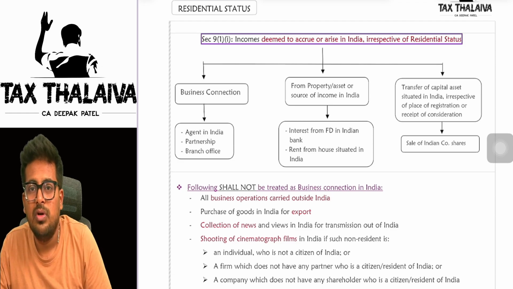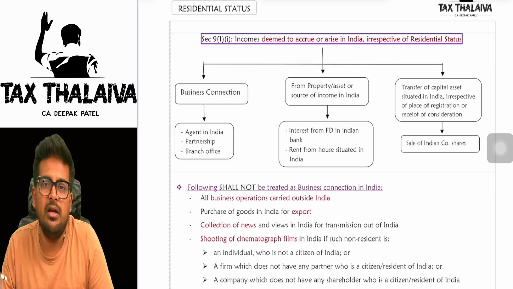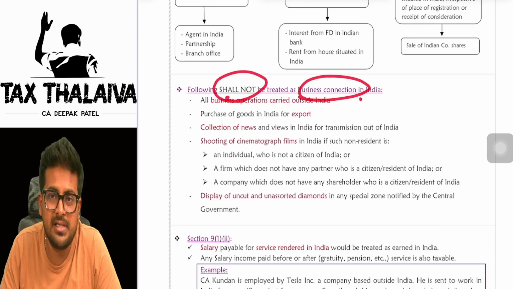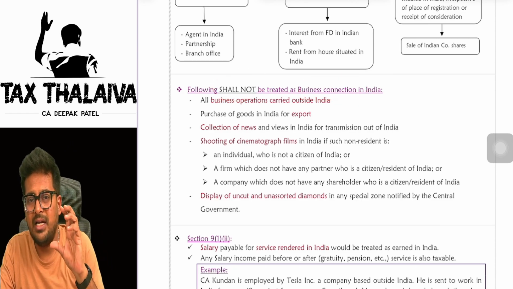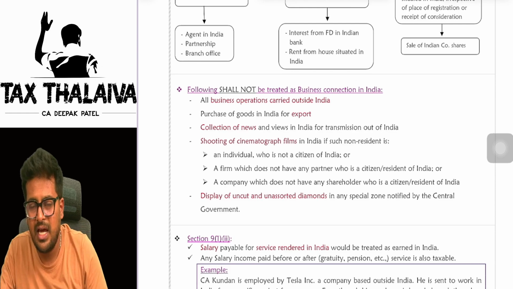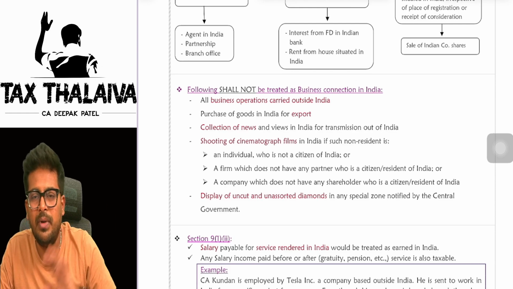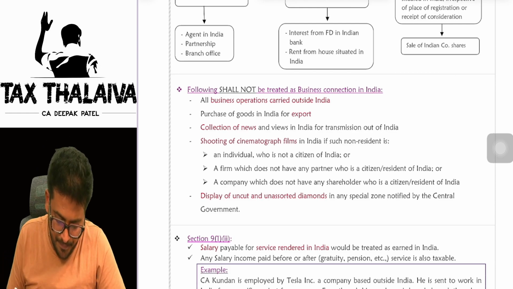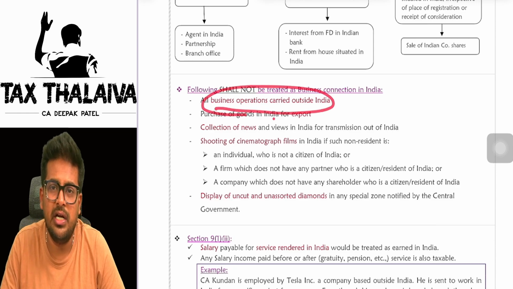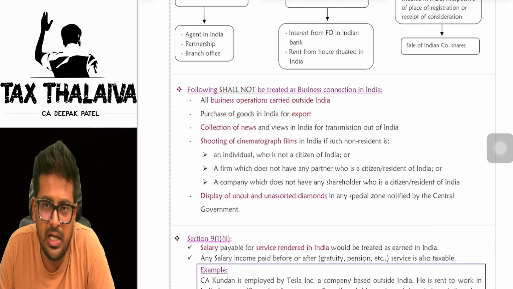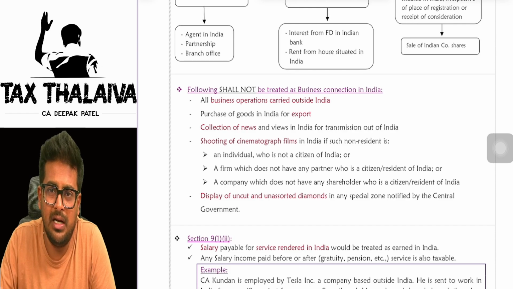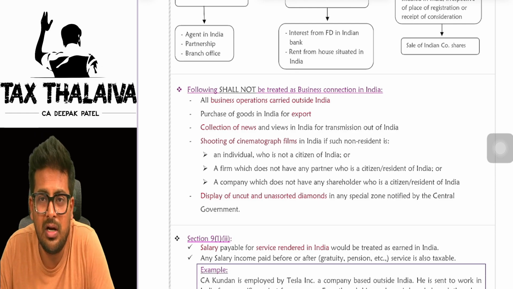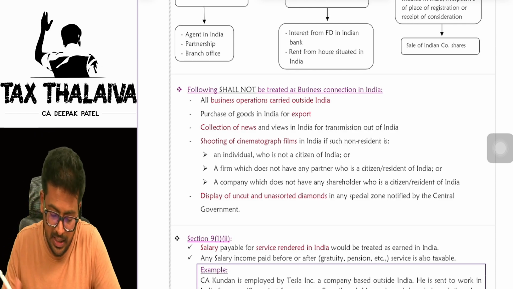But there are a few special cases where it will not be treated as business connection. What are these? The following shall not be treated as business connection. Though the non-resident might have earned income out of these scenarios, still that will not be treated as business connection, and the income will not be deemed as accrued or arisen in India. Business operations carried outside India. Totally business operations are carried outside India only. Nothing is done here. Let's say, for example, a little bit of marketing was done, but no operations were done here. But they earned income outside India in that case.